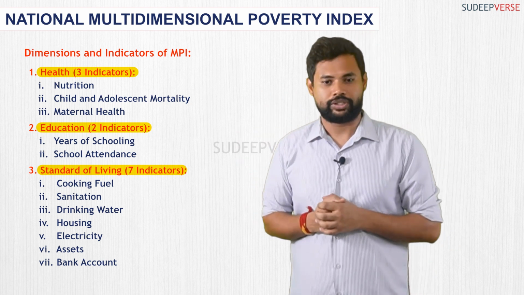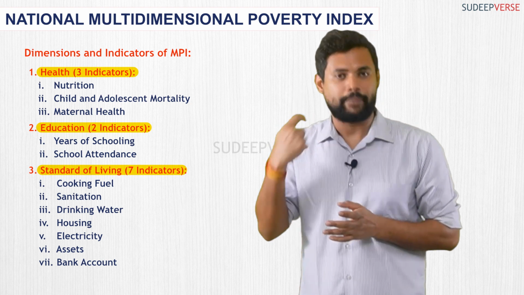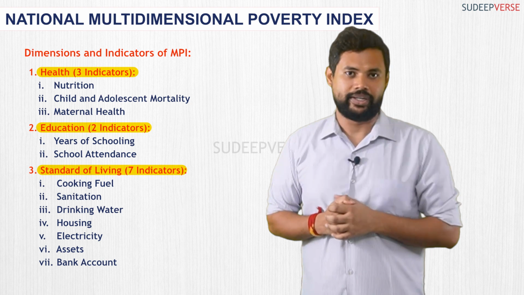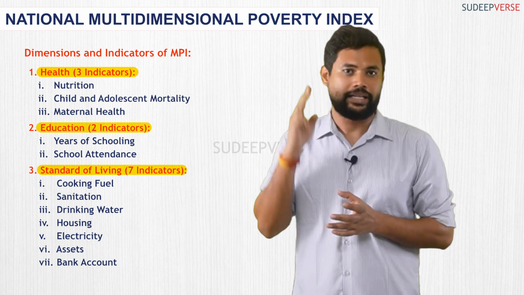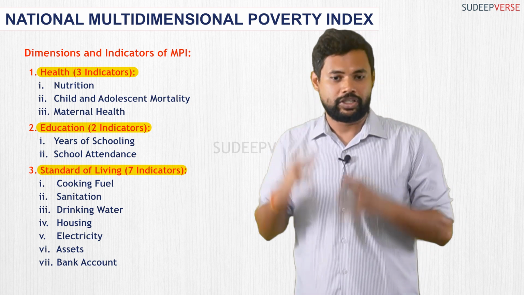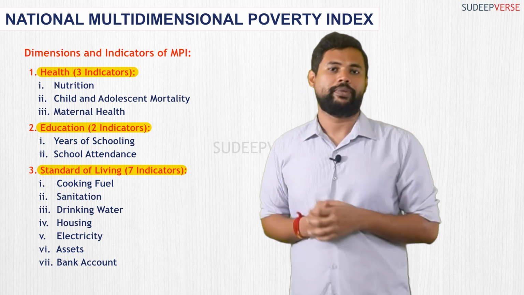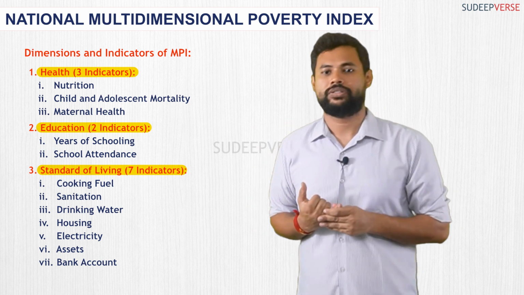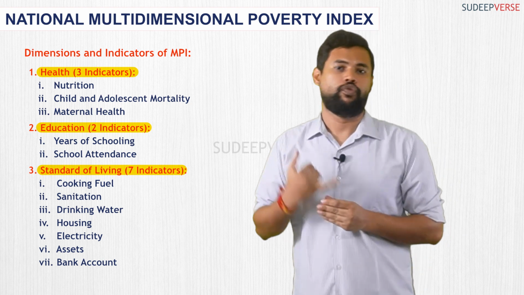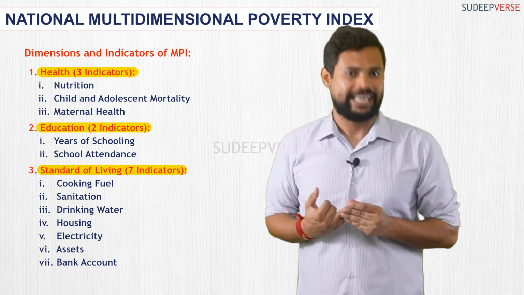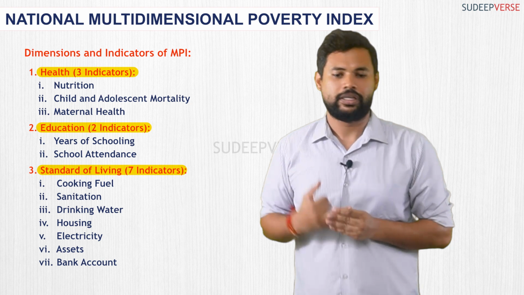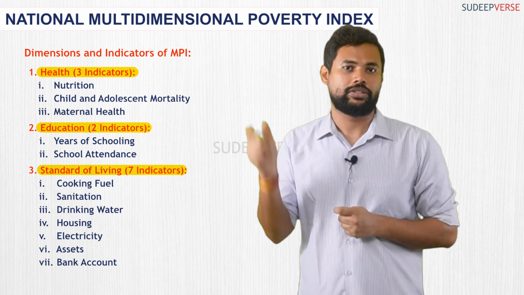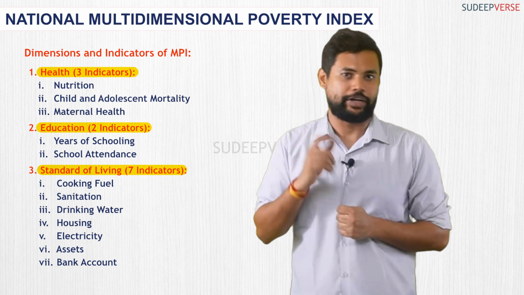The next is education. Within education, you have 2 sub-indices or indicators: years of schooling as well as school attendance. And the third dimension is standard of living. Under this dimension, you have the rest of the sub-indices. They are: 1, cooking fuel; the second is sanitation; the third is drinking water; the fourth is housing; the fifth is electricity; the sixth is assets; and the seventh is bank account. So these 7 sub-indices come under the broader dimension of standard of living.